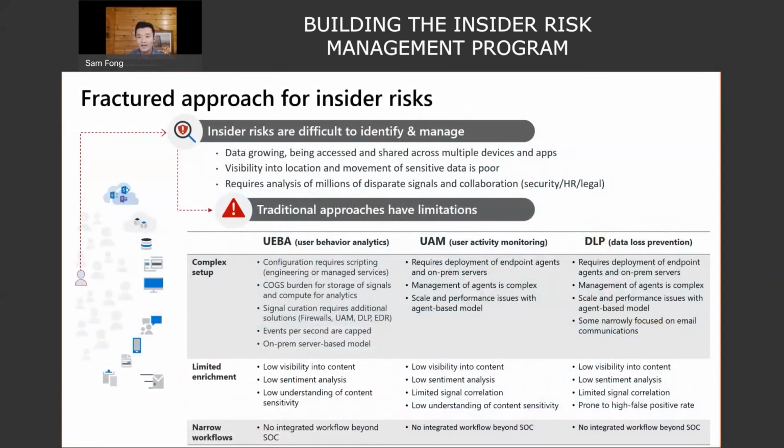So what we found when we started looking at this for Brad, and by we, I mean the team that was working on this at the time, we found a market that had a very fractured approach, looking at different use cases that didn't really fit what we needed to address insider risk or insider threat management. And we had a lot of conversations with different customers, many of which became design partners with us, along with other universities that were a part of this, as we worked to solve this problem.